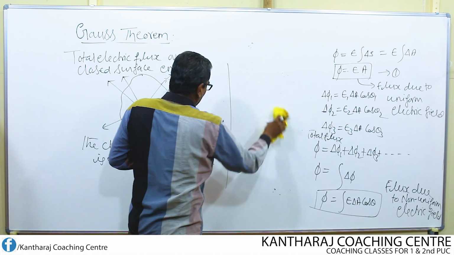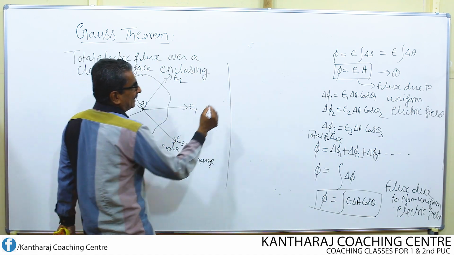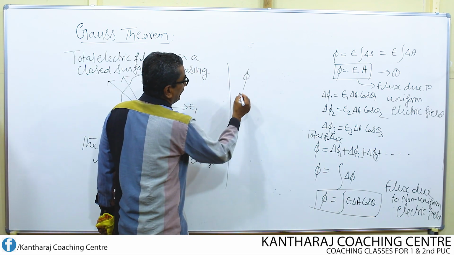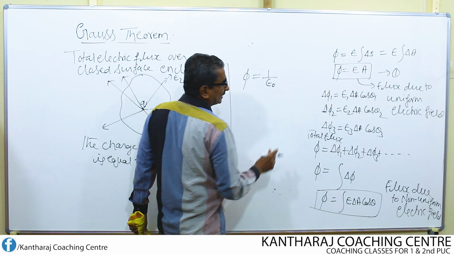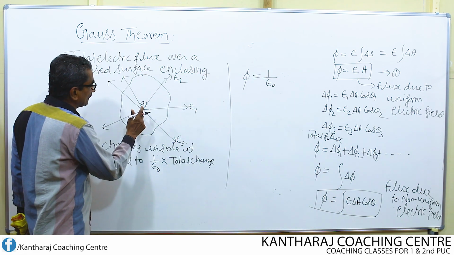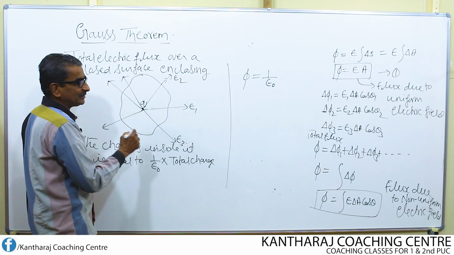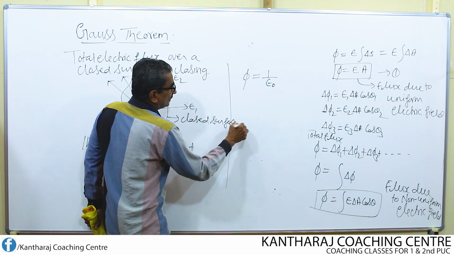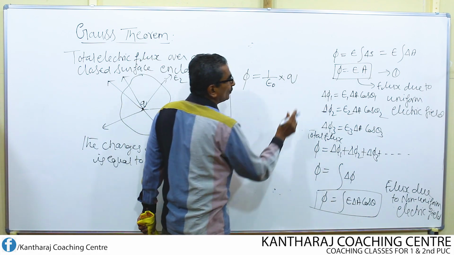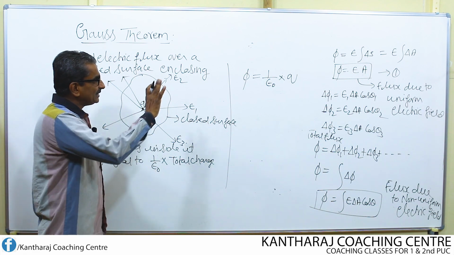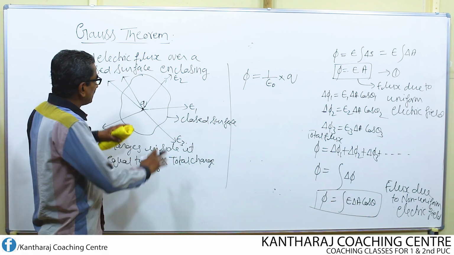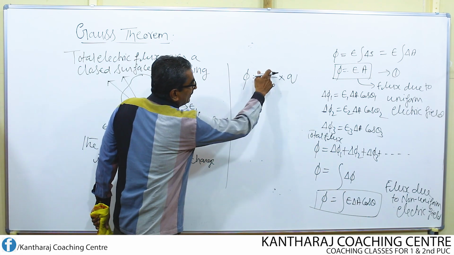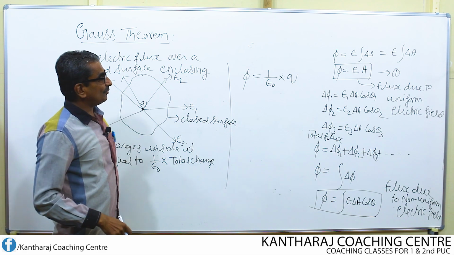So according to this statement, I can write the equation in the mathematical form, that is total flux phi should be equal to 1 over epsilon naught times the total charge. What is the total charge enclosed inside this closed surface? It is nothing but Q only. So whatever flux comes out from this entire surface, that total flux must be equal to 1 over epsilon naught times Q. What is epsilon naught?